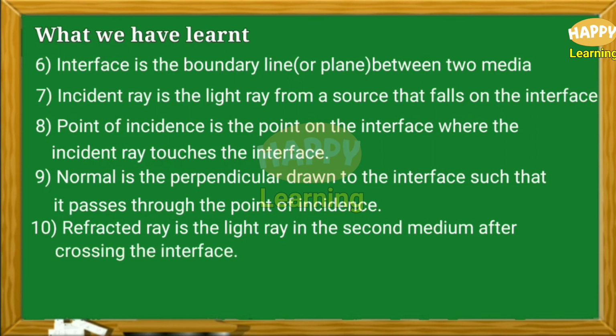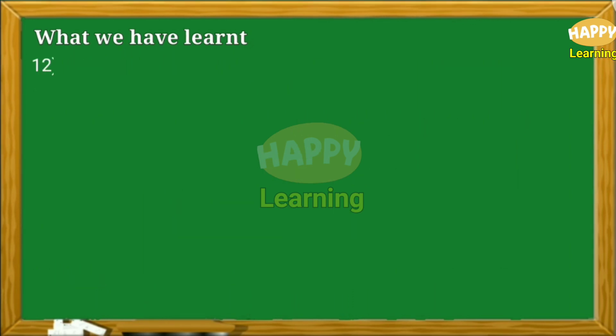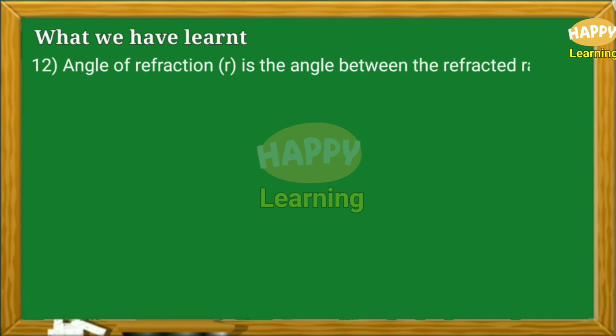Point number 11. Angle of incidence is the angle between incident ray and the normal. Point number 12. Angle of refraction is the angle between the refracted ray and the normal.